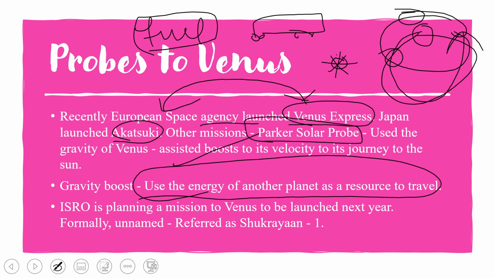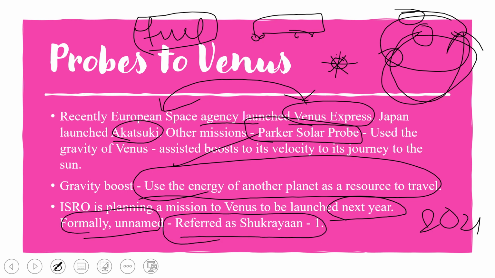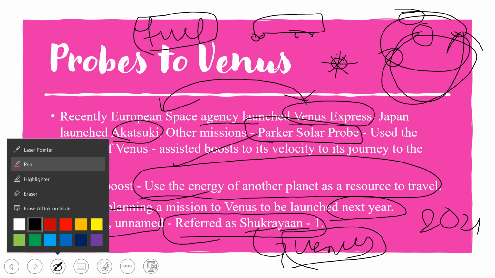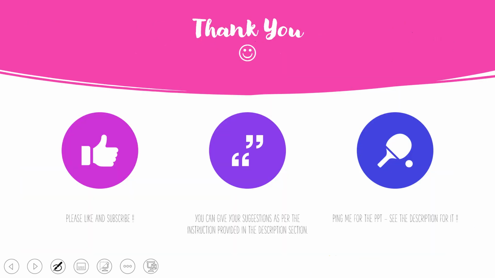Recently ISRO is planning to send a mission to Venus by next year, 2021. Hopefully it will be launched. Formally there is no name for that mission, but it is referred to as Shukrayaan 1. In Hindi we call Venus Shukra. That's why it is called Shukrayaan. Yaan means vehicle, Shukra means Venus. Vehicle to Venus. I hope you understand this lecture.